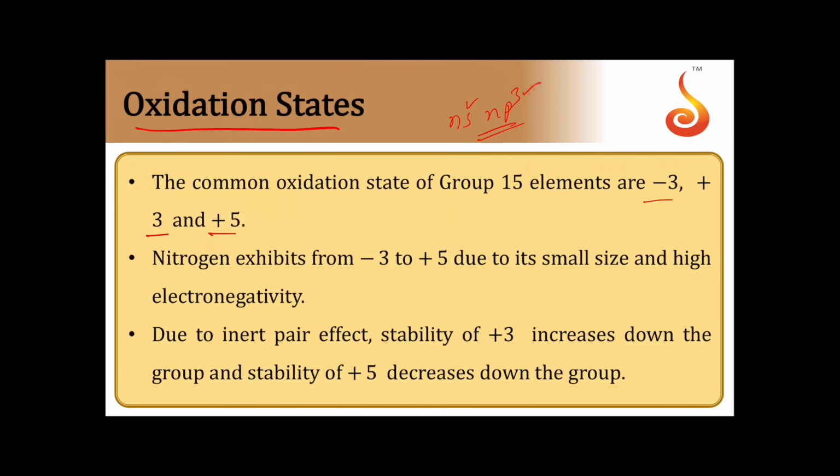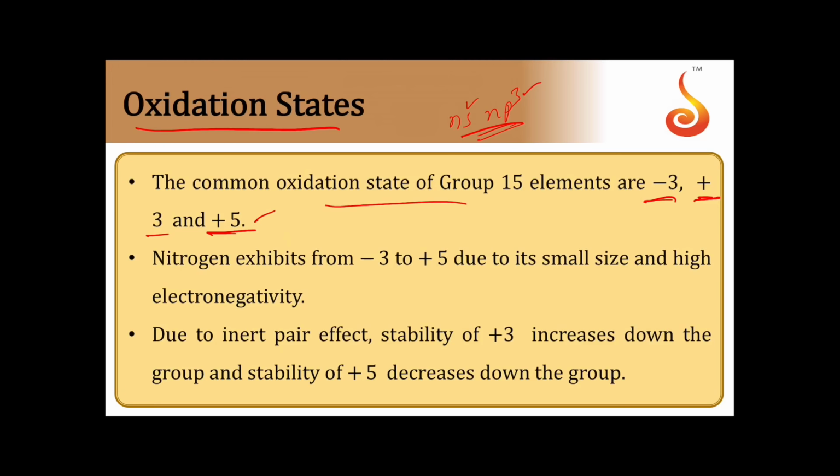If they are sharing with a more electropositive element, then they are going to get a negative charge. If they share with a more electronegative element, they are going to get a +3 charge. And they can share even 5 electrons also, then they are going to get +5. So the common states of 15th group elements are -3, +3 and +5.